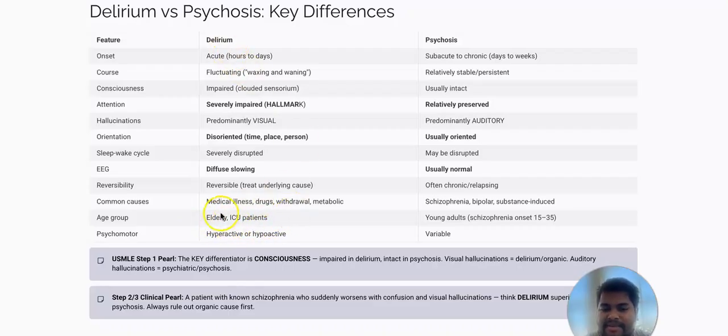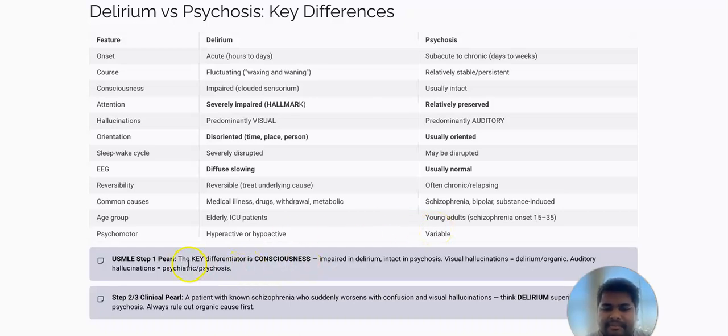This is a hint in examinations. The patient will be elderly, ICU patients, and have waxing and waning consciousness, and that is delirium. Whereas psychosis is mostly in young adults. For example, in schizophrenia it's between 15 to 35 years. Psychomotor activity is hyperactive or hypoactive in delirium, whereas in psychosis it is also variable.